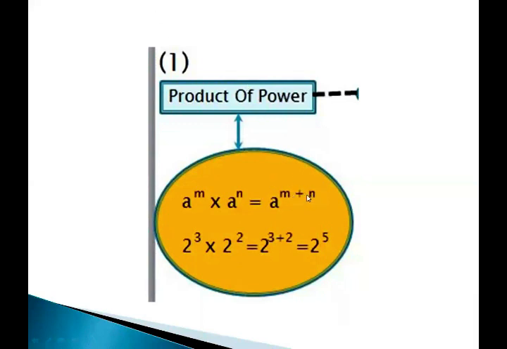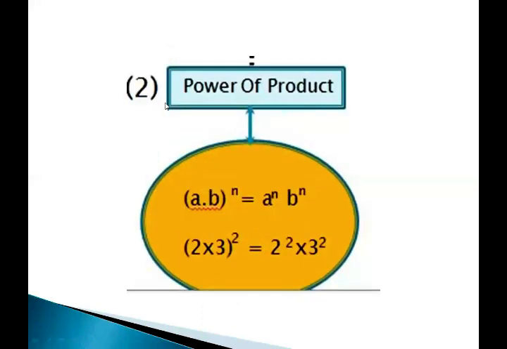So in the example you can see 2 to the power 3 multiplied by 2 to the power 2 is equal to, the base is the same in both factors, so 2 remains the same, and the exponents of both, that is 3 plus 2, become 5. So the product of power says that whenever we have the same bases having different exponents, for multiplication the exponents will be added and the base will remain the same.